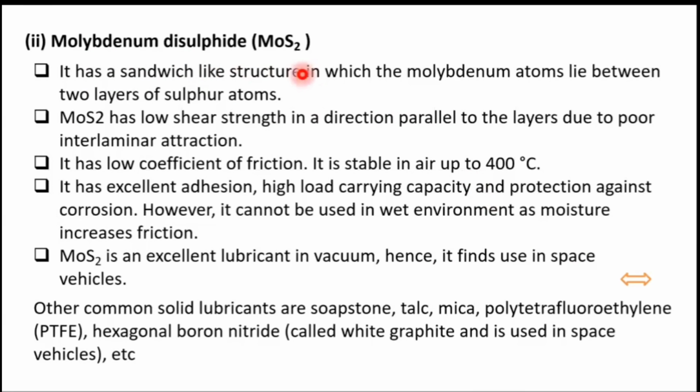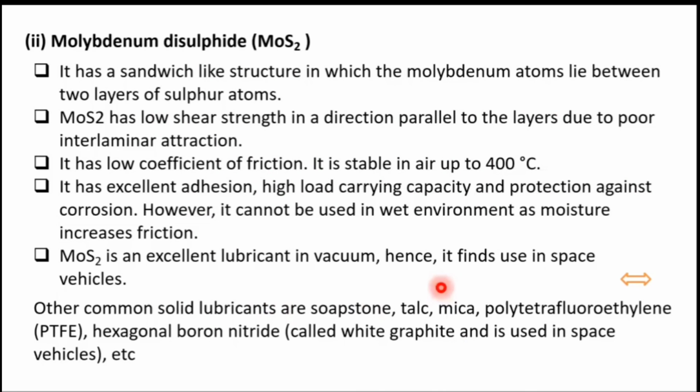Similarly, there is molybdenum disulfide. It also has a sandwich-like or layer-like structure in which molybdenum atoms are present between two sulfur layers. It shows a low shear strength in a direction parallel to the layers due to poor interlaminar structure. Laminar structure means layer structure. It has a lower coefficient of friction and it is stable in air up to 400 degrees Celsius. So this is also an excellent lubricant in vacuum. Therefore, it can be useful in space.